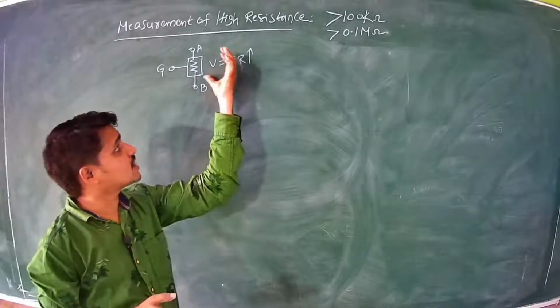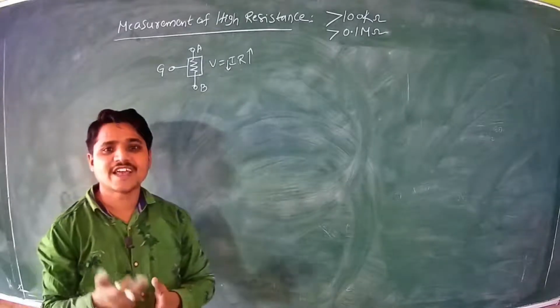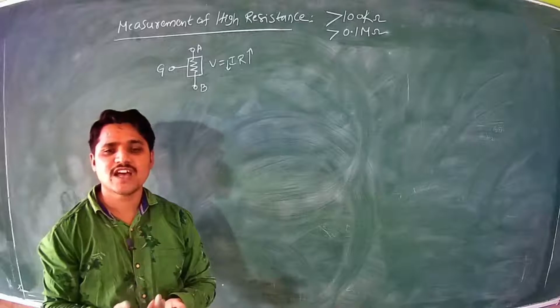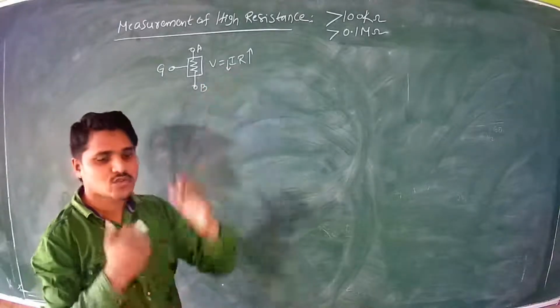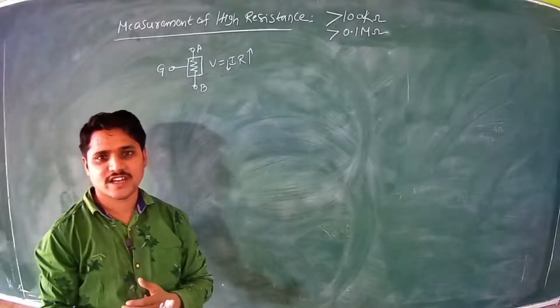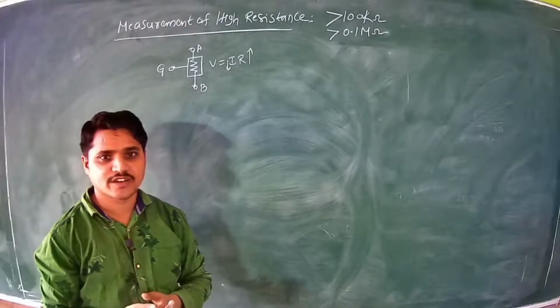Some charge is accumulated on the surface, which leads to leakage current flowing. So whenever we are measuring this resistance, we have to consider that leakage current. Then only we can measure the high resistance value very accurately.